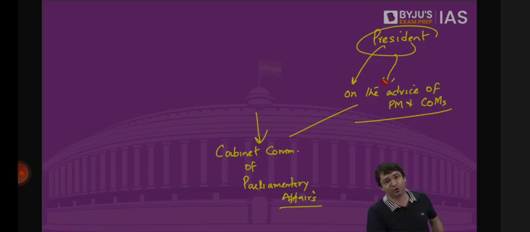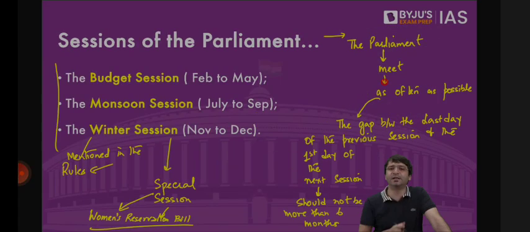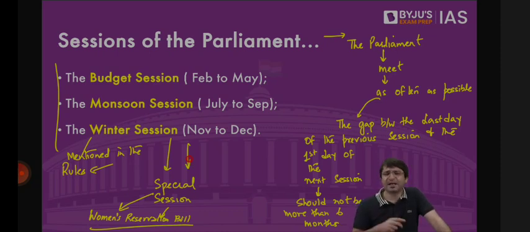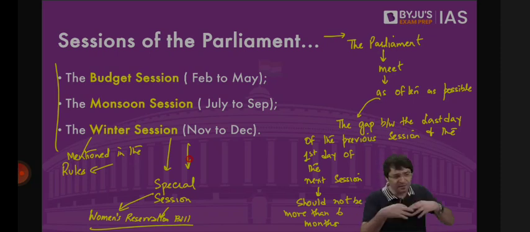But normally we meet 3 times a year. Budget session, monsoon session, winter session. But sometimes there can be a special session. Who will decide this? Government. And government was tight-lipped. The government only advised the president that please call the special session of the Parliament. Special because it is other than monsoon session, budget session, winter session. But what is going to be the agenda? Nobody knew. And then there was a lot of speculation.